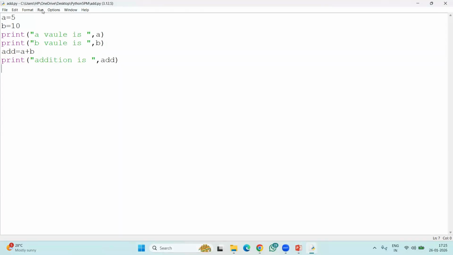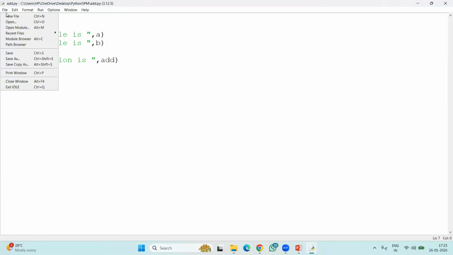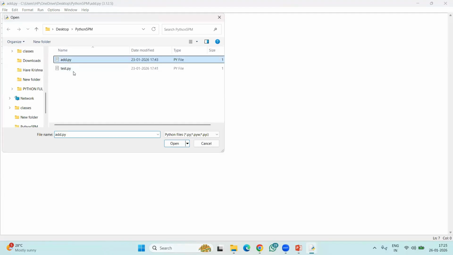See what is the meaning of Run Module? It's very important terminology. Module means what here? Every Python file, or every Python program, is called a module. Remember it. For example, just now we are opening like this. Now see, how many modules are there in this Python 5pm folder? Two. Two modules. That is the answer.